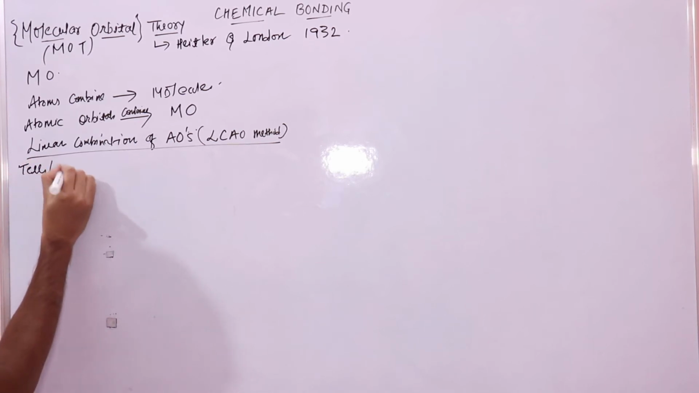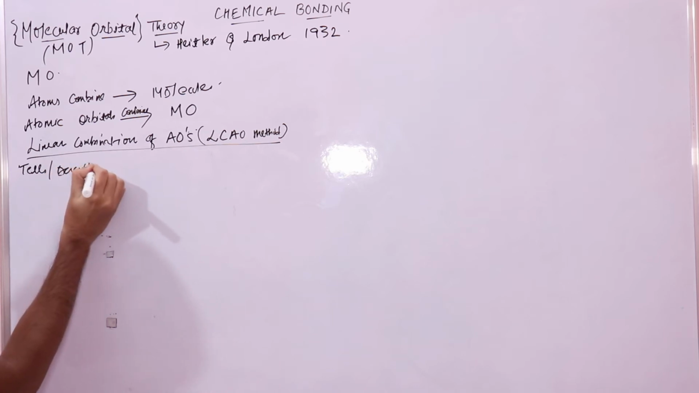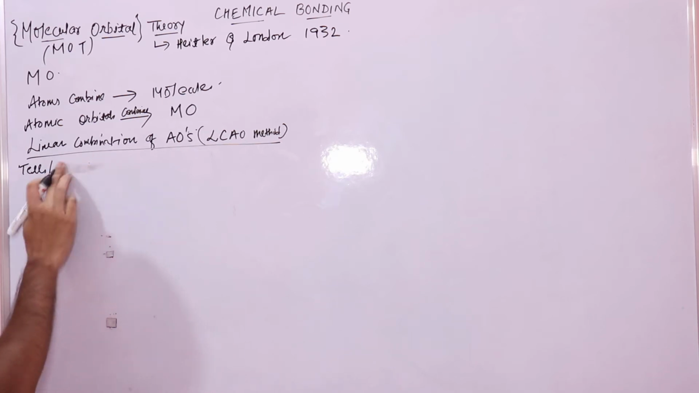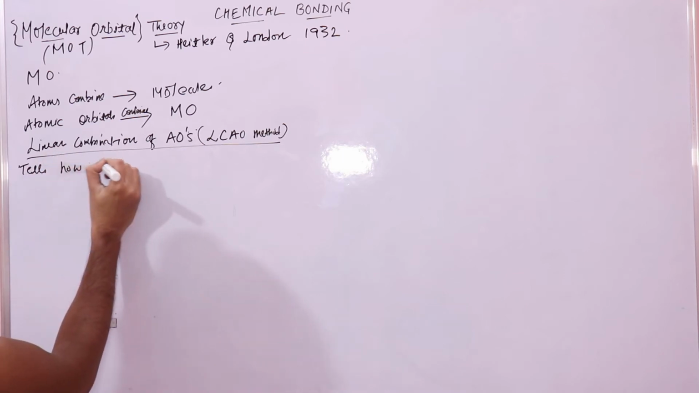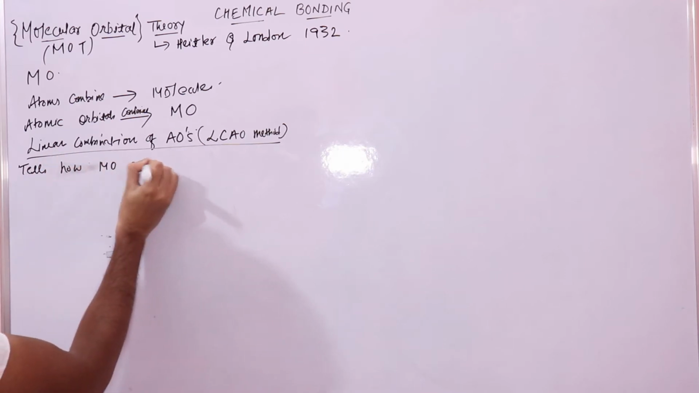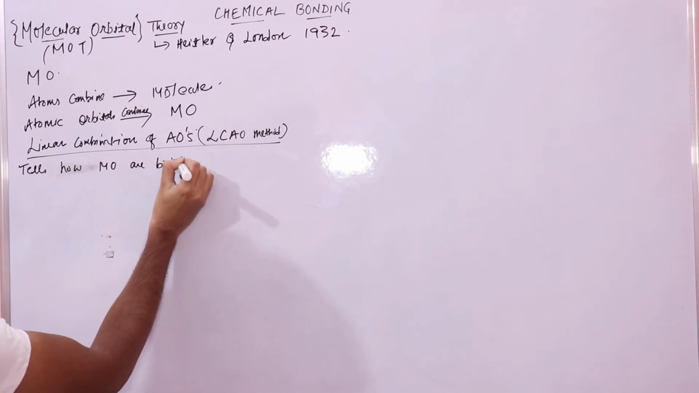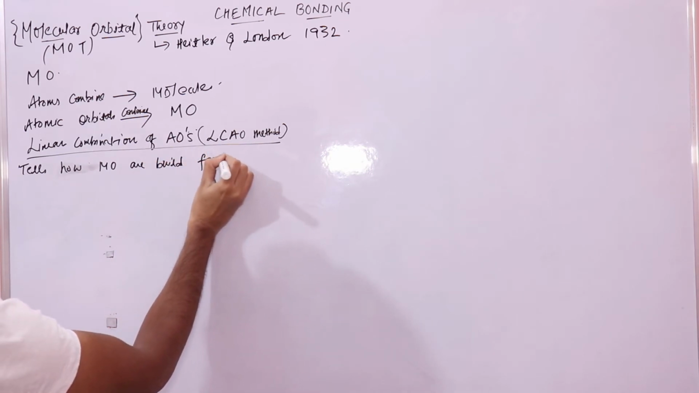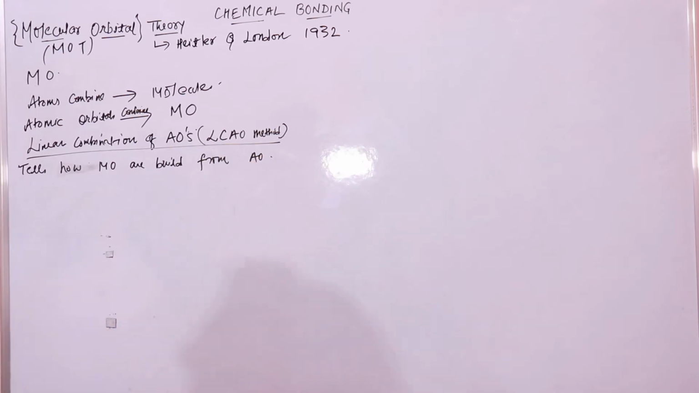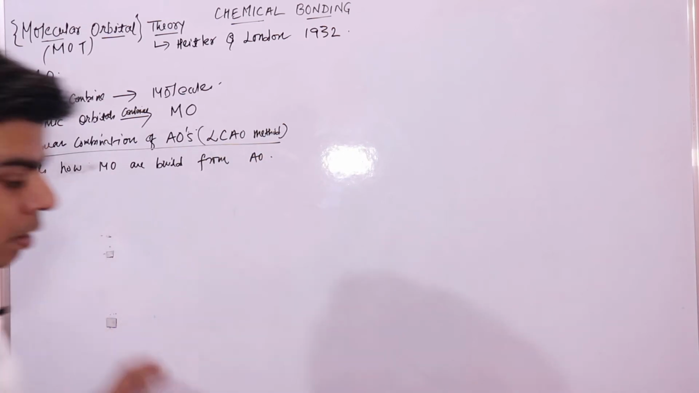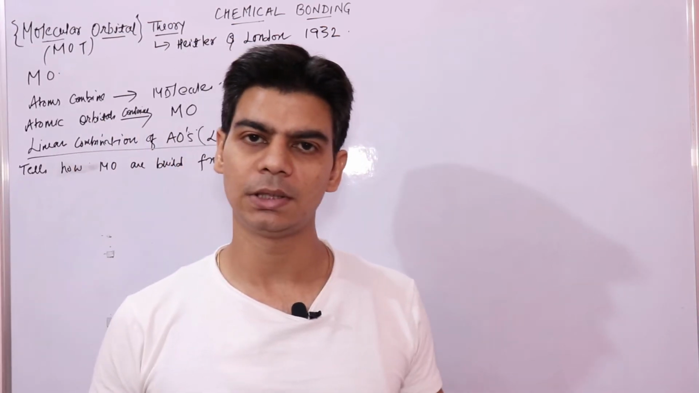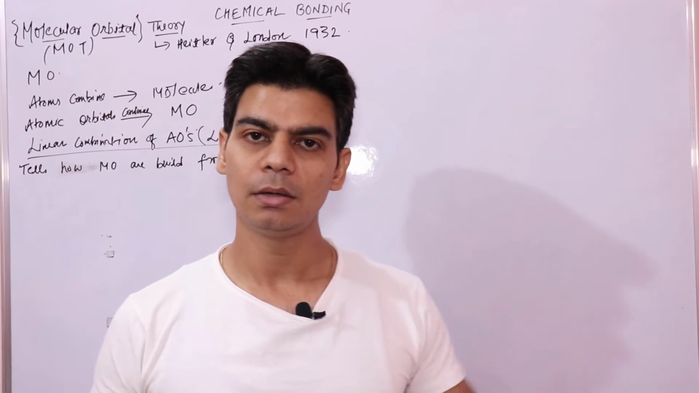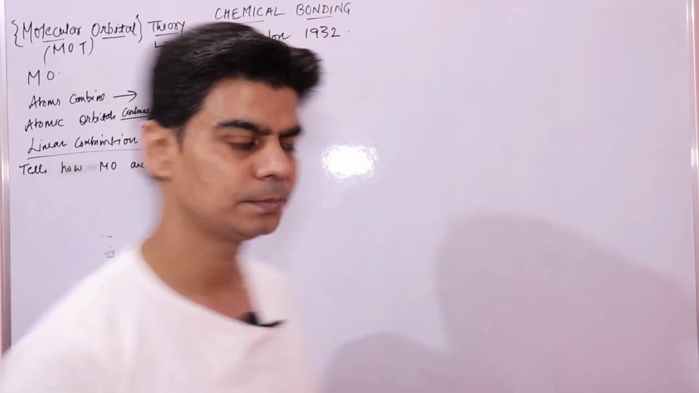It tells how molecular orbitals are built from atomic orbitals. Now let's see how these atomic orbitals will combine to form molecular orbitals.